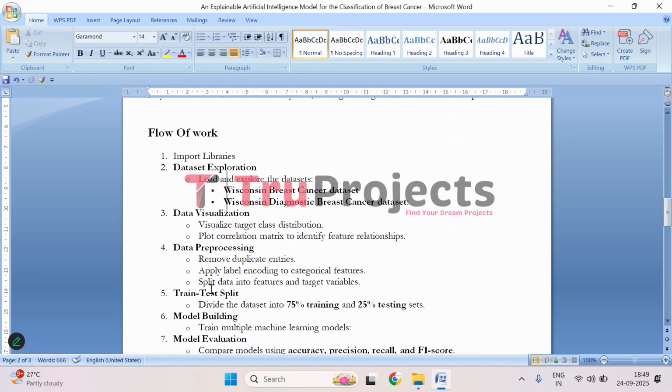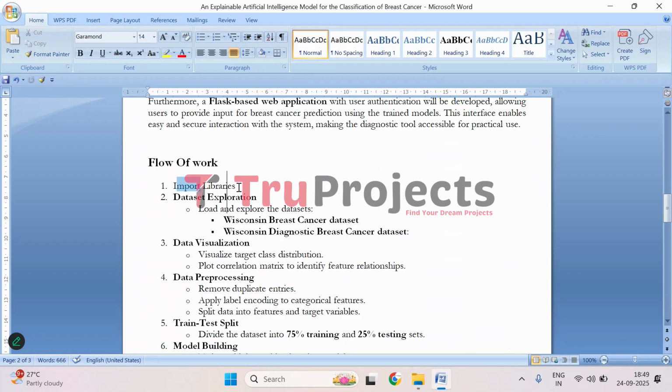So let's understand how we have implemented the project. First, we bring all the necessary libraries that will help us work with the data, build machine learning models, and also create visualizations. Then comes exploring the dataset part. Here we will be loading both the datasets, WBC and WDBC, that are the Wisconsin Breast Cancer dataset and the Wisconsin Diagnostic Breast Cancer dataset, and understand what kind of information they contain.